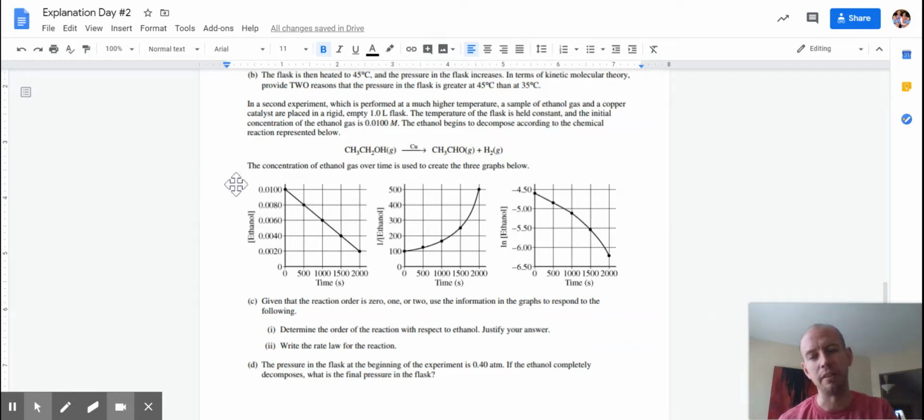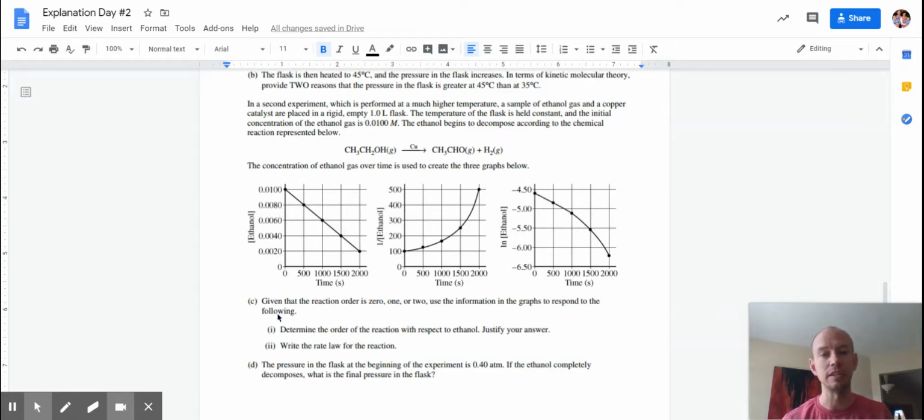So if concentration's linear, that's 0 order. If natural log is linear, that is first order. When reciprocal is linear, that is when it's second. So this is first order, which means, or excuse me, 0 order. I just fell into my own trap, which means the rate is just equal to K.